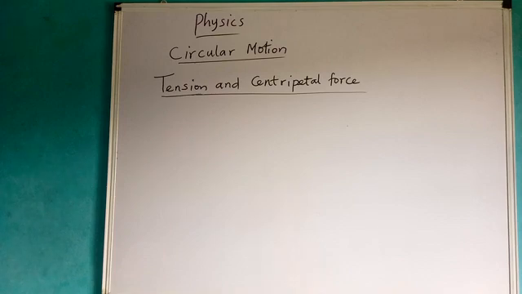Now, I want to consider a case of a rope, looking at tension and centripetal force. Let me say you have a rope and a ball is attached to it at one end, and you whirl it in a vertical circle. You whirl it round. Now, how do you whirl? Meaning you have a rope.